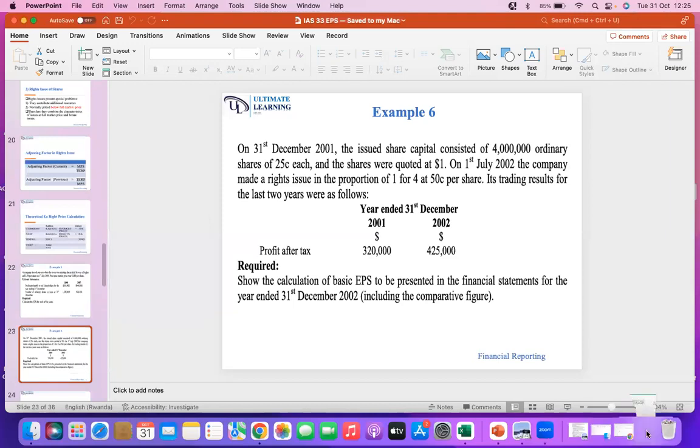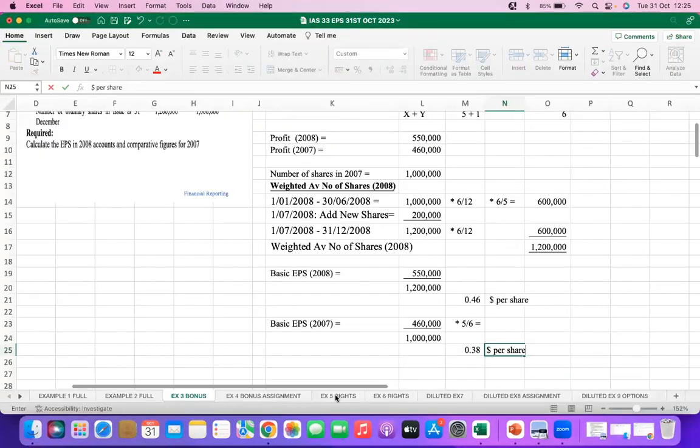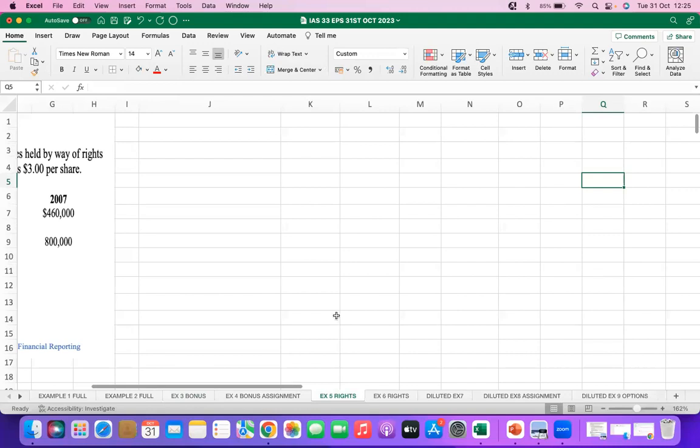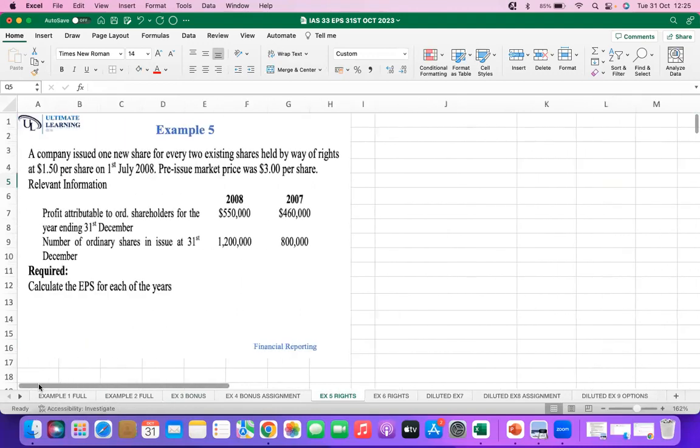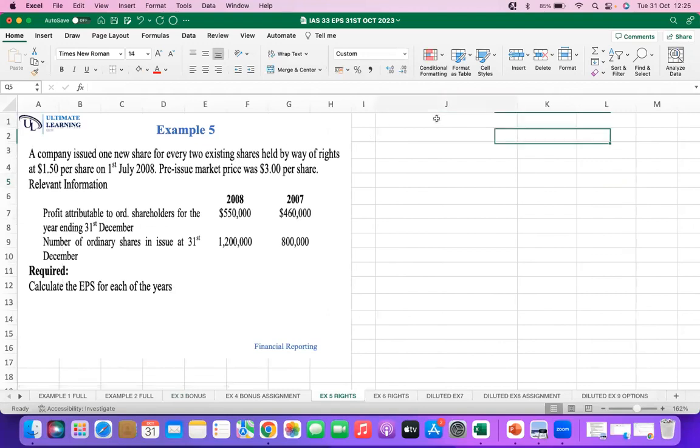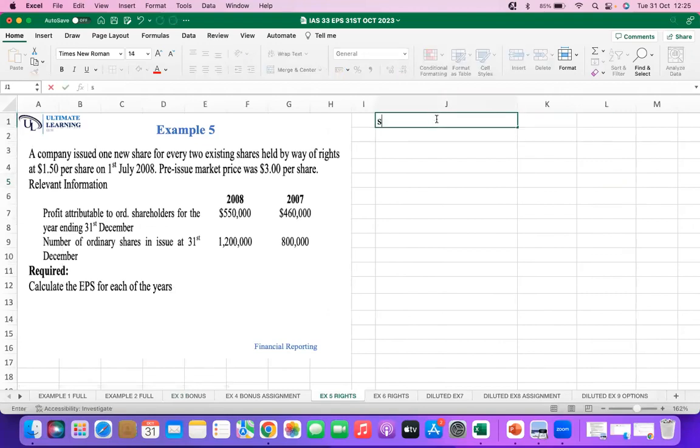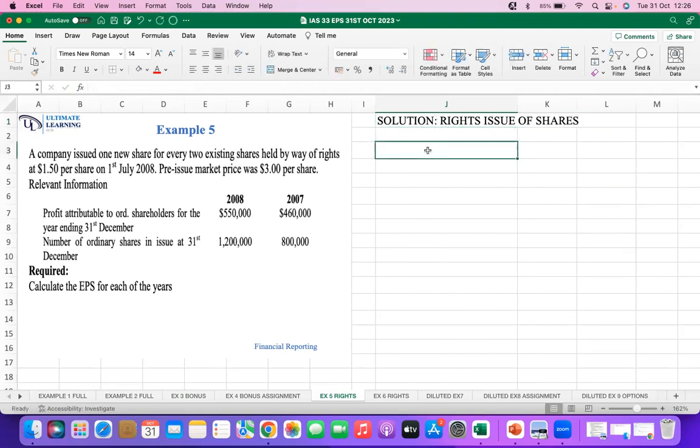Now, in our Excel solution, this is an example on a rights issue of shares.